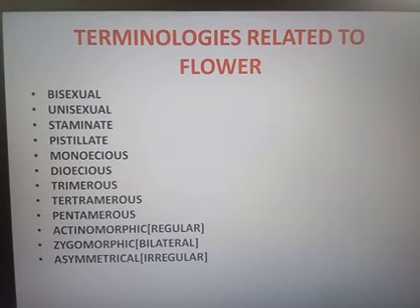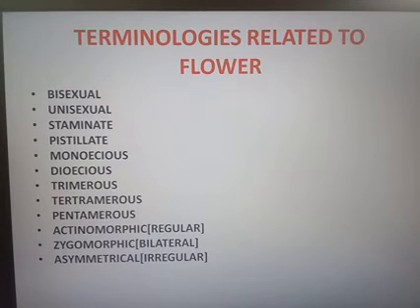Example, Vallisneria, a water-living plant. Understood? Monoecious means the male and female flowers are seen on the same plant, that is very important. Example, Cocos nucifera.